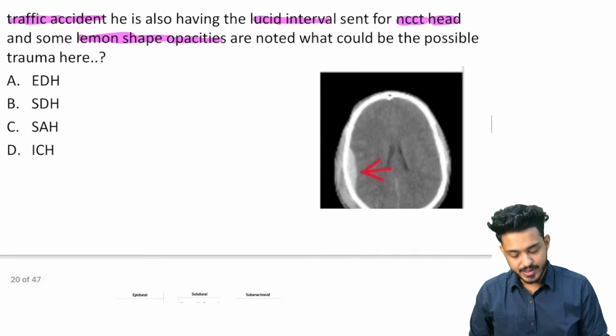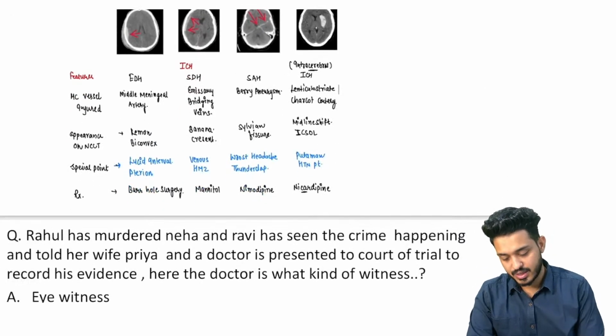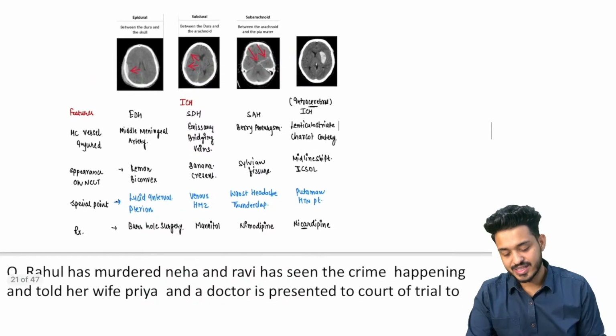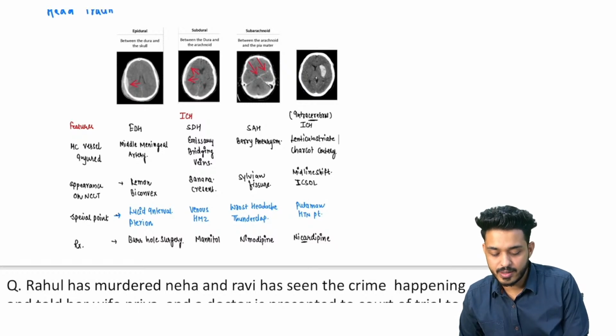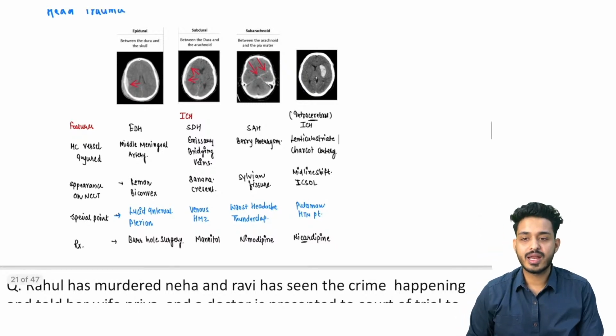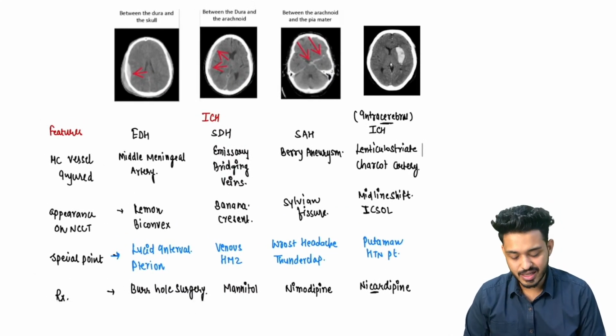Your answer in this particular case, we have seen this particular table in the medicine also, if you have attended the class. Otherwise, let me just explain it for you. So how you are going to approach head trauma, right? In head trauma, you can have EDH, SDH, subarachnoid, intracerebral.